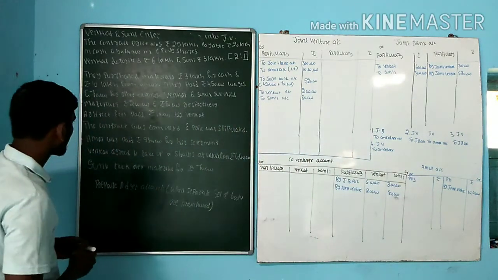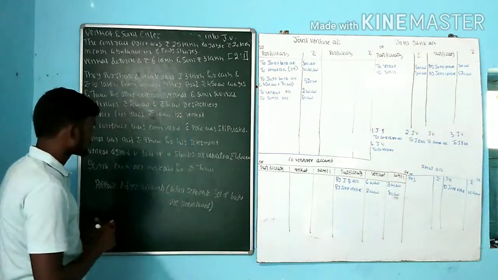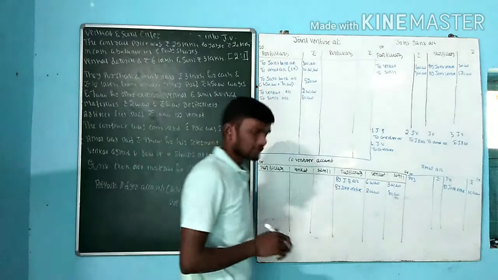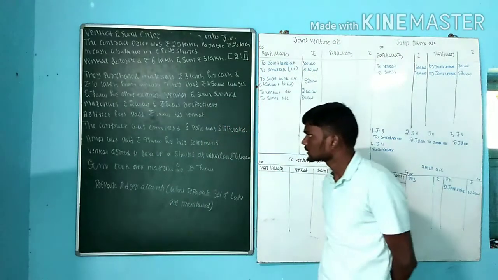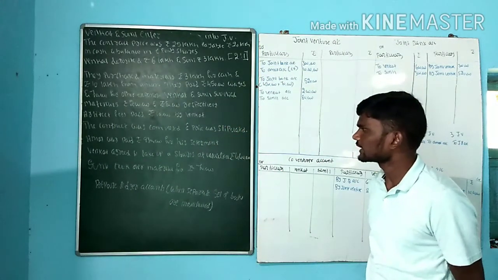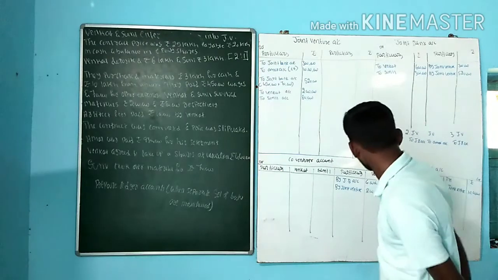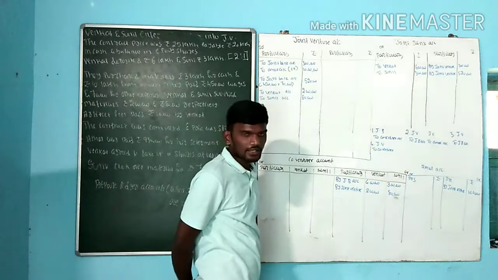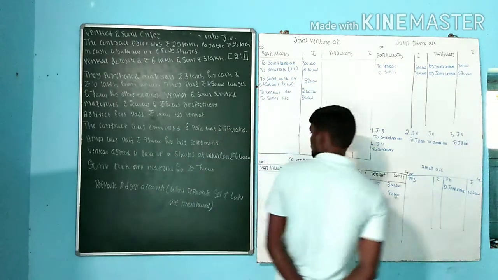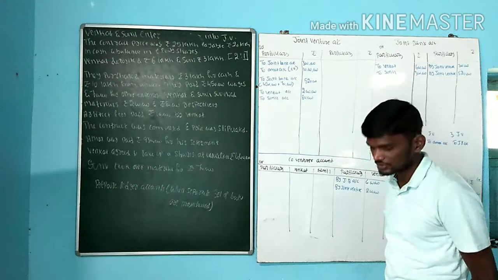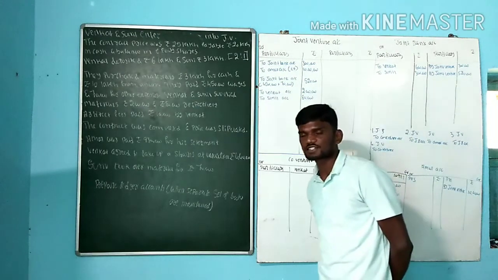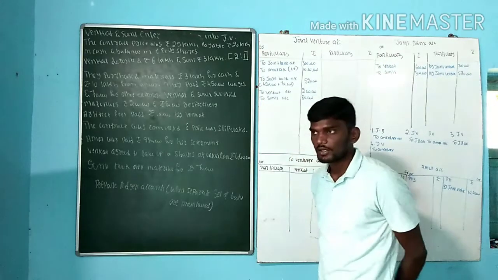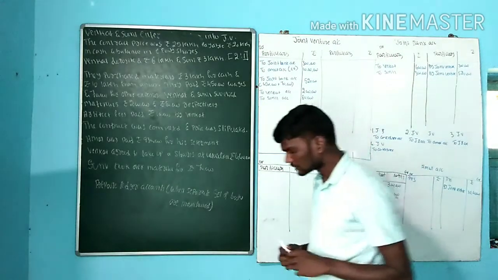Next one. The contract was completed and the price was stipulated. From this the problem will start. See, Amar was paid only 9,80,000 for his settlement. For Amar, how much do we need to pay? For Amar we need to pay rupees 10 lakh. But how much did we pay? Only 9,80,000. What about the remaining amount? The remaining amount for us is a kind of profit or loss. We have to pay 10 lakh, but we paid only 9,80,000. The remaining 20,000 is a kind of profit for us.